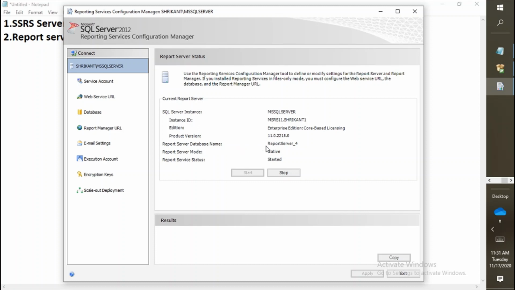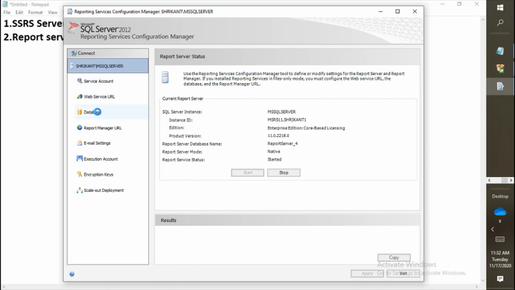Why is it needed? First of all, as we are going to deploy the reports, or the RDL, over the server, the RDL will get deployed on the server, right? So that RDL will get stored somewhere, and that place is the reporting server database. So here we need to specify the name for the database where the RDLs will get installed. Okay, now I am going to show you how to set up the reporting server database.